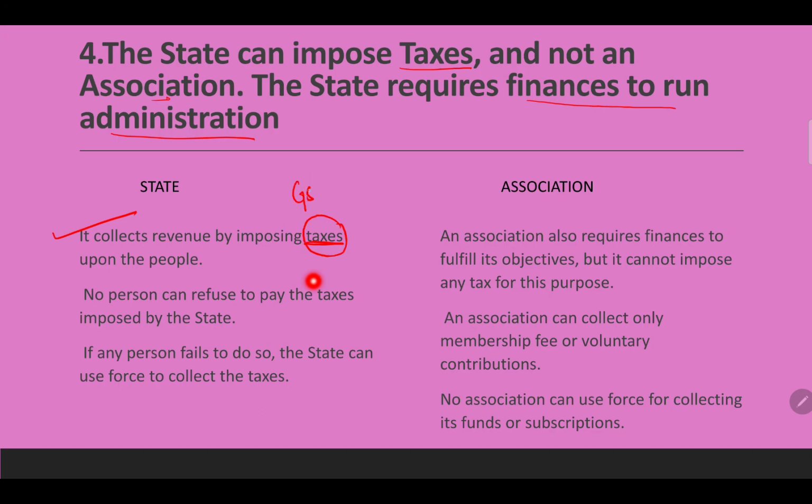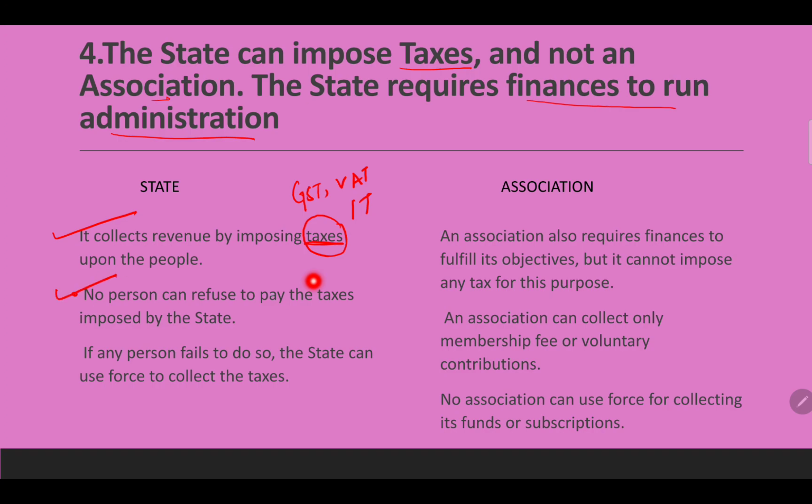We have GST, goods and service tax, VAT, value added tax, so many services, income tax, income tax. Okay, so many taxes are there, and we have to pay them to the state, and with that collection of money done by the particular state, it runs the administration.